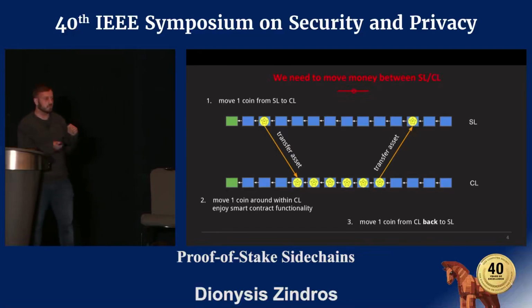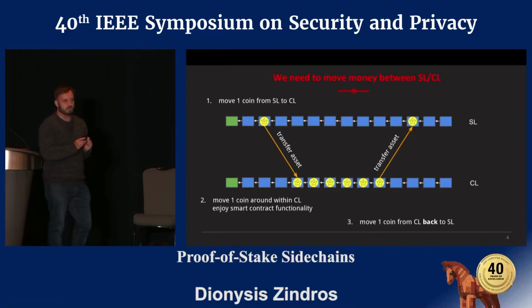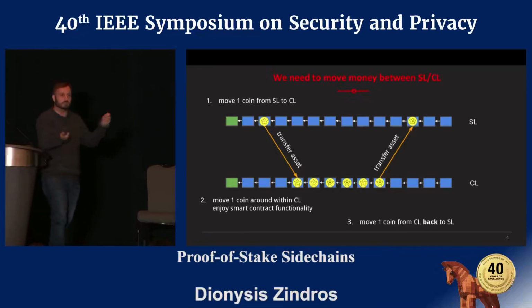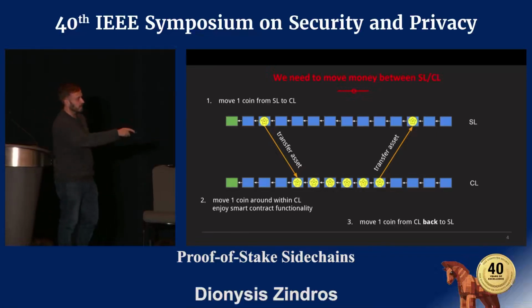So with these destruction and creation transactions, you're essentially able to move assets from one chain to another. And of course, this coin can change hands, maybe be split up or merged. You can split up a coin into its denominations and only move part of it back, and so on.